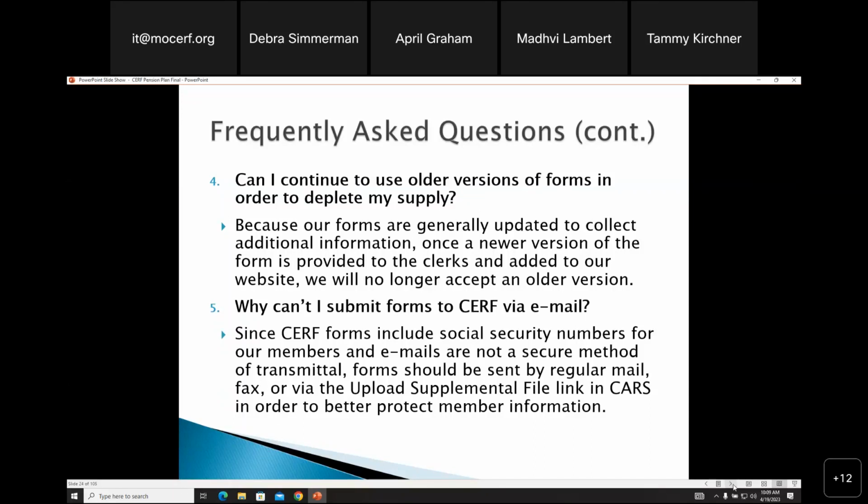Why can't I submit forms to SERF via email? Well, we just talked about this. And it is amazing to me how many members will email us EFTs and voided checks, or even tax documents, anything with their name and social security number on it.